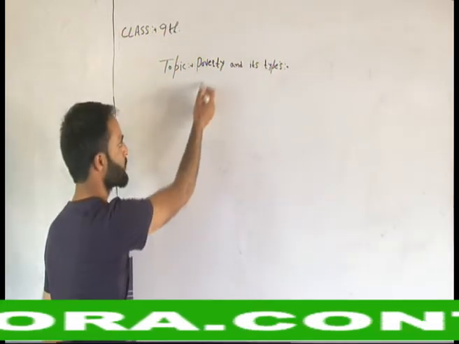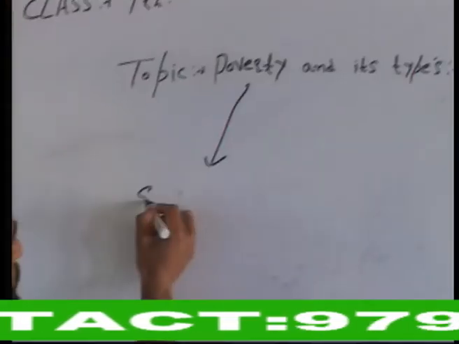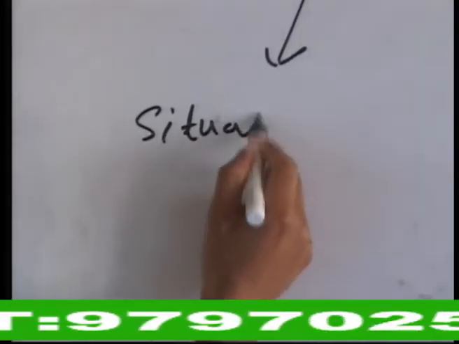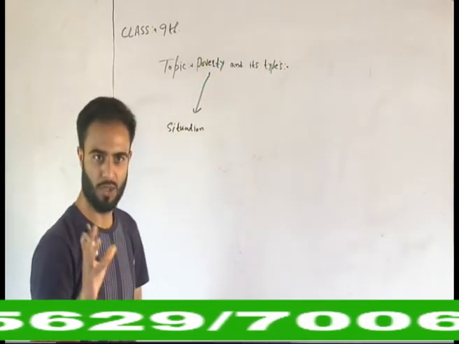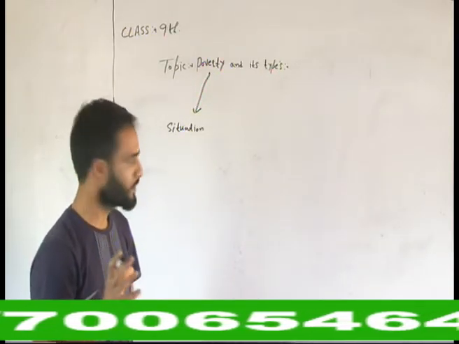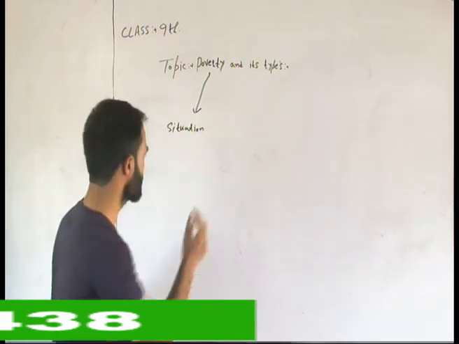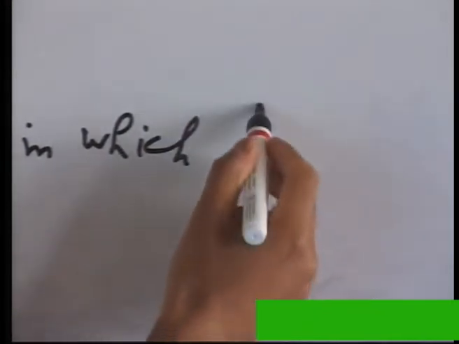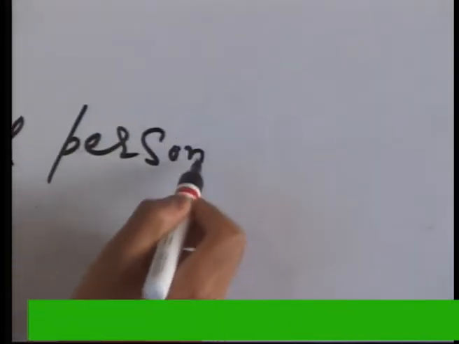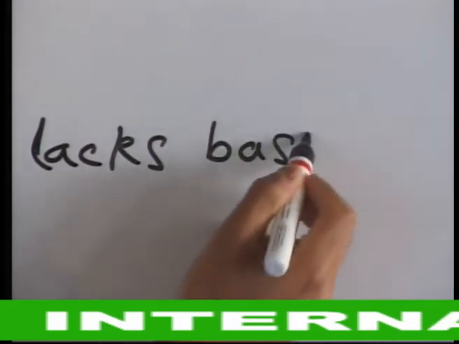Poverty is basically a situation. It is a special type of situation, we can say a unique situation, in which a person lacks basic necessities. A situation in which a person lacks basic needs.